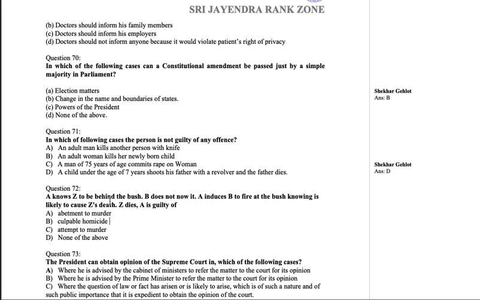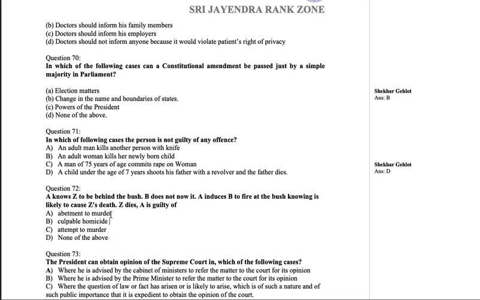A knows Z to be behind the bush. B does not know it. A induces B to fire at the bush, knowing it is likely to cause Z's death. Z dies. A is guilty of what? Abetment to murder, culpable homicide, attempt to murder, none of the above.